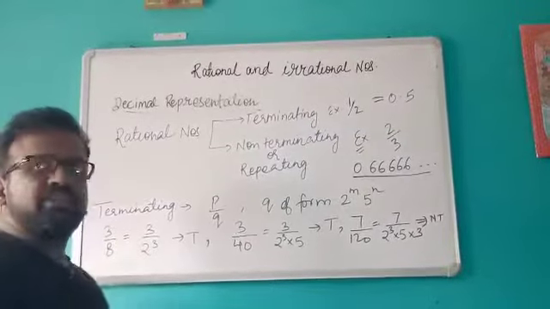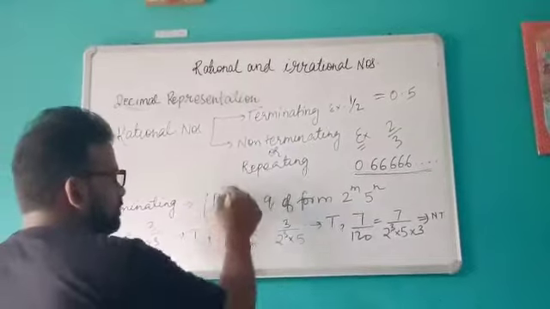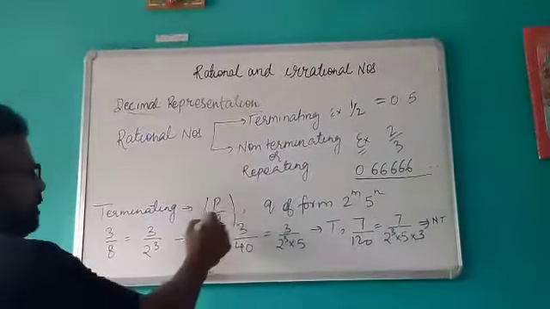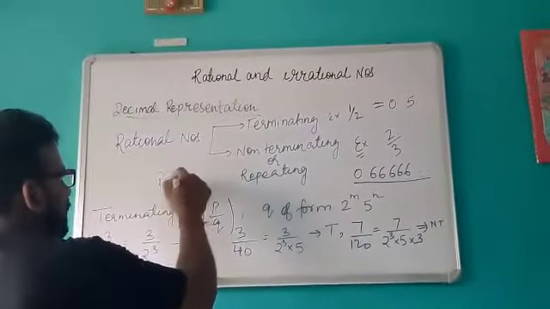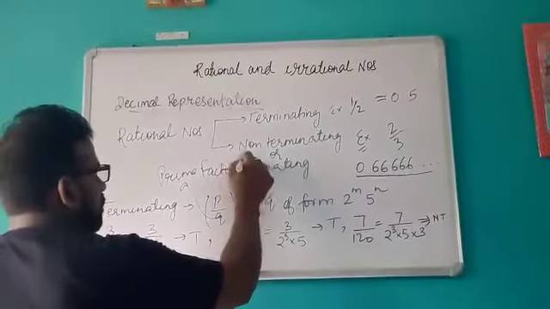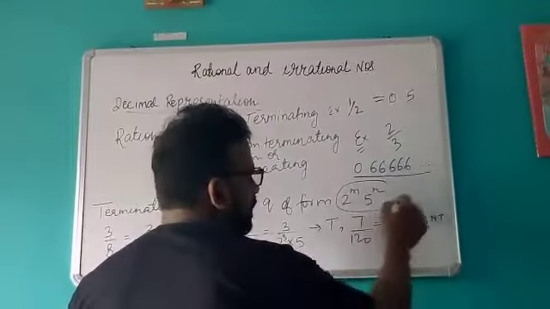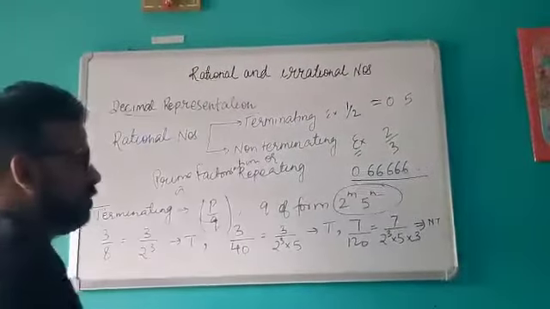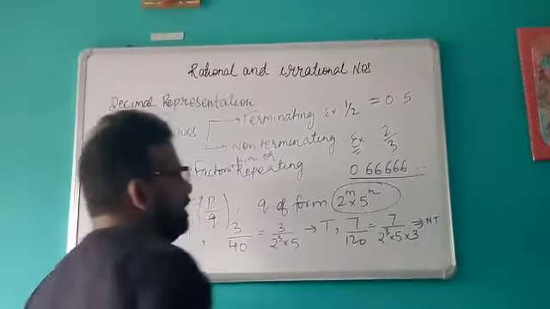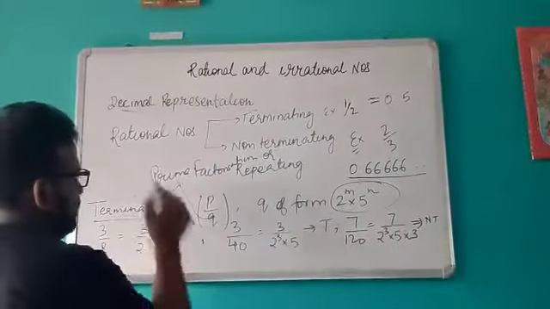Now the question comes: how to check whether a given fraction is a terminating decimal or not, without actually solving? Suppose I have a rational number p upon q, where q is its denominator. You will do the prime factorization of q. After doing the prime factorization of q, if q is of the form 2 to the power m into 5 to the power n, that is, powers of 2 into powers of 5, then that rational number is a terminating decimal.